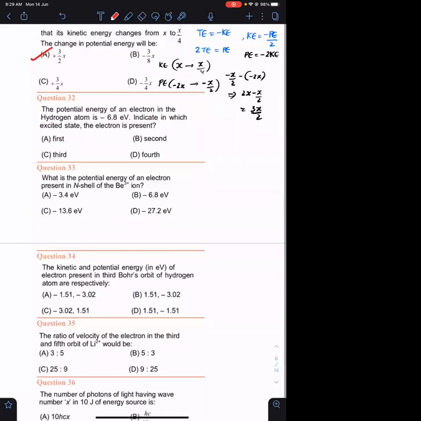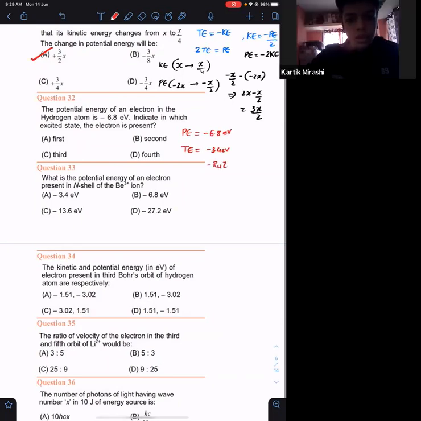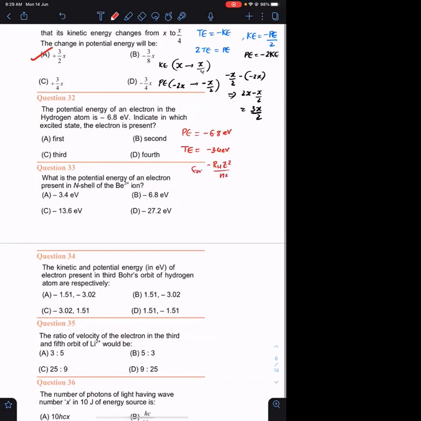The potential energy of the electron in the hydrogen orbit is minus 6.8. Indicate in which excited state the electron is present. If potential energy is minus 6.8, what is the value of total energy? It will be minus 3.4. Minus 3.4 means RH Z square upon n square, so what should n be? n has to be equal to 2. Minus 13.6 divided by 4 is minus 3.4. Minus 13.6 divided by 9 is minus 1.51.